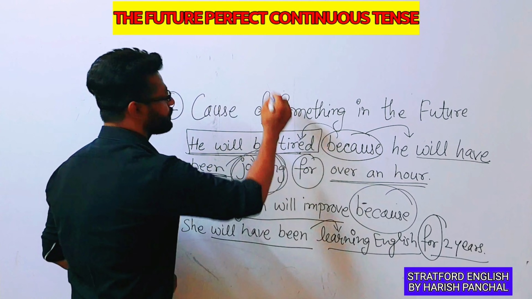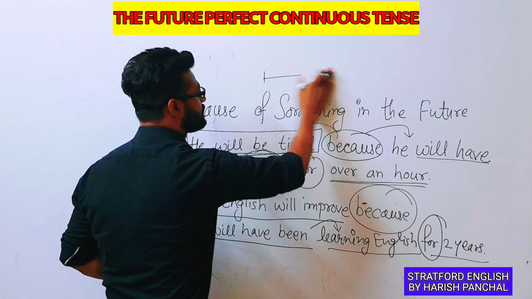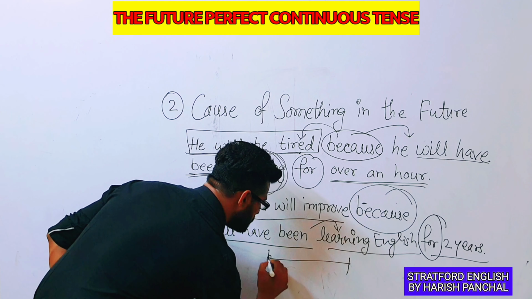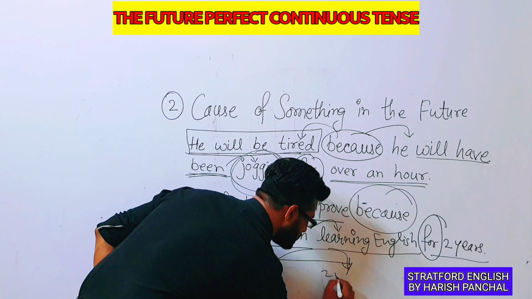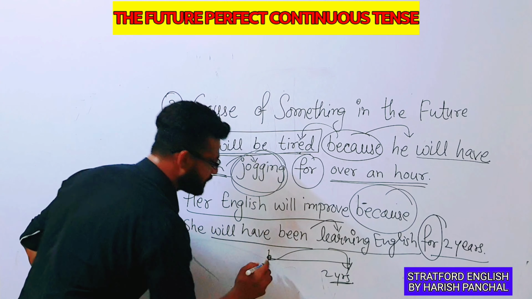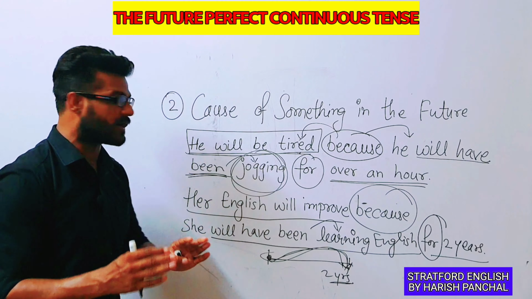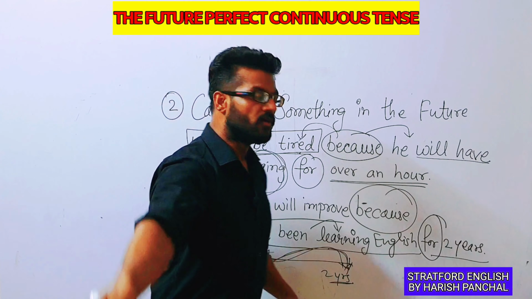Okay, from this moment to that moment. Okay, means 2 years. Duration is the 2 years, and from this moment to that moment she will have been learning English. That's why her English will improve in future.